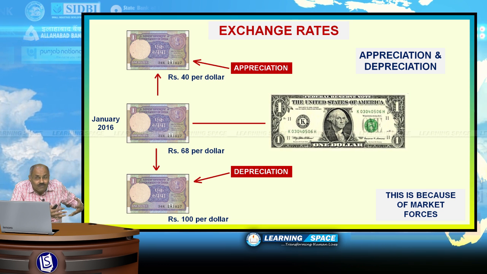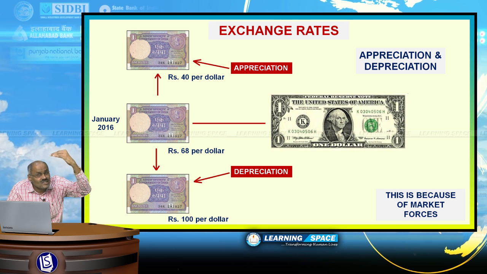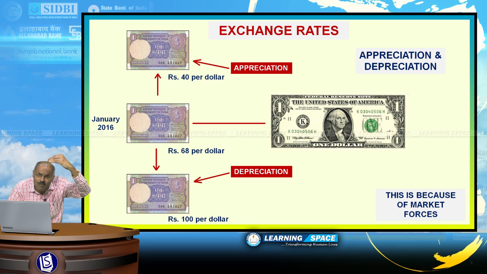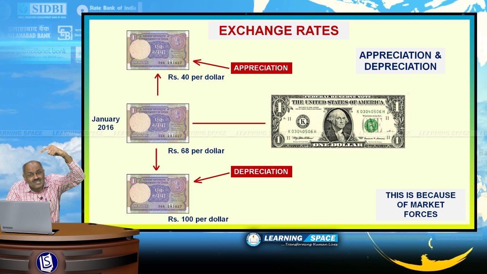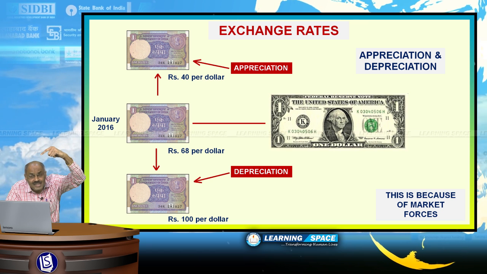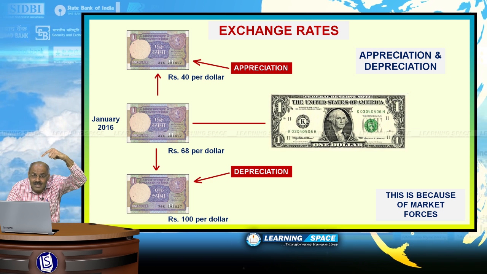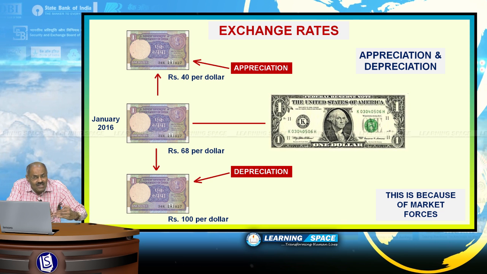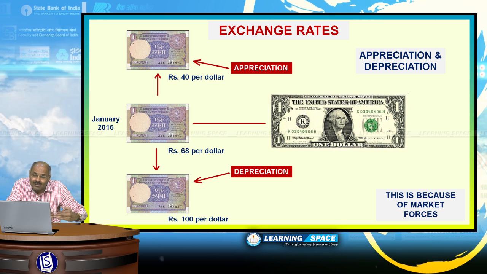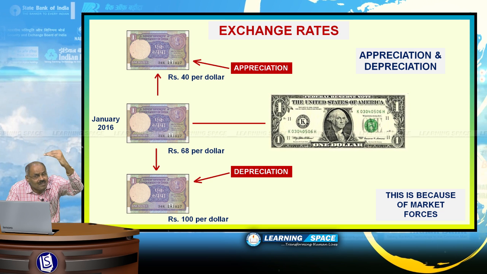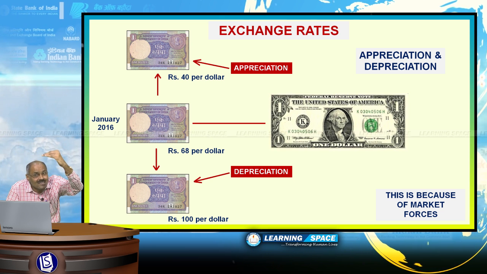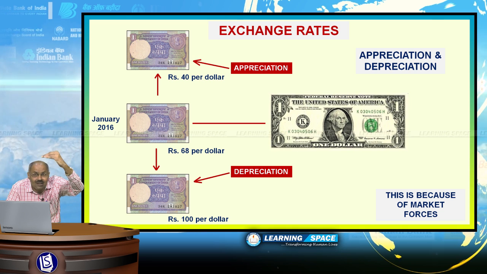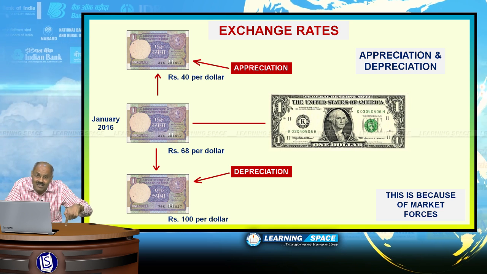And if tomorrow the currency becomes rupees 40 per dollar, that is appreciation. That is strengthening of rupee. If it becomes 100, it is a downfall of rupee. The currency value is diminished. But if it goes to rupees 40 per dollar, the currency is strengthened against dollar. That is appreciation. This is depreciation.